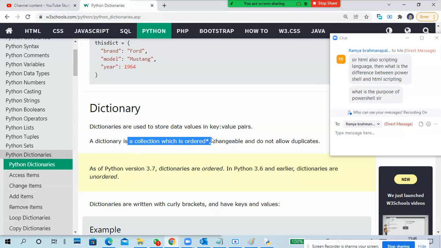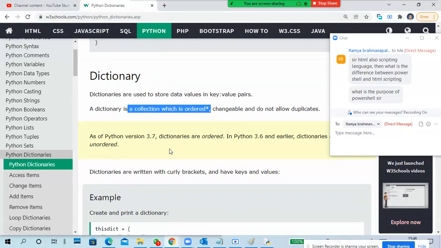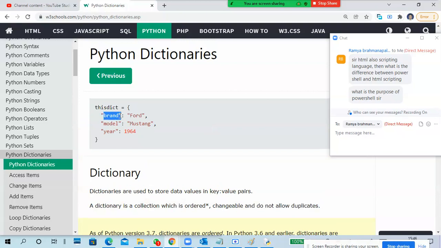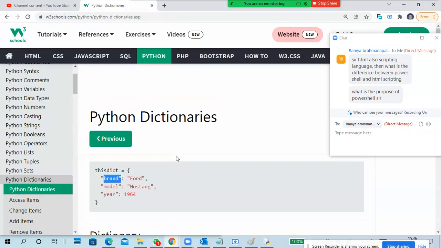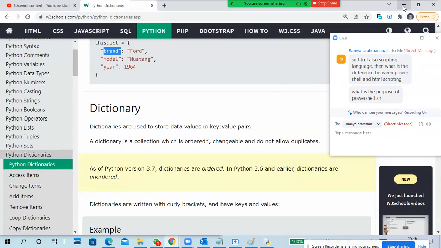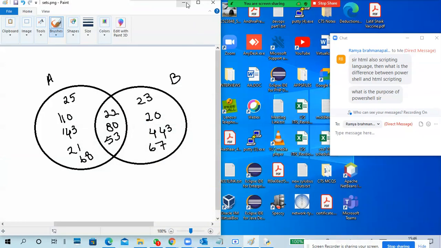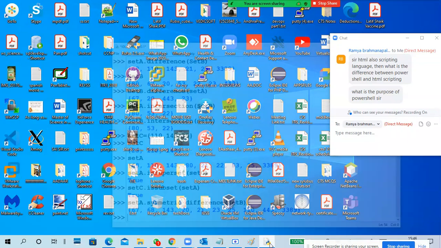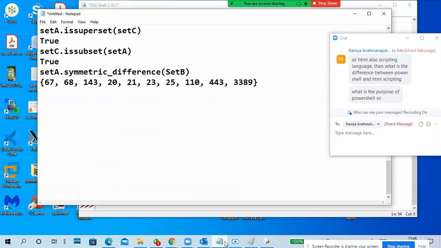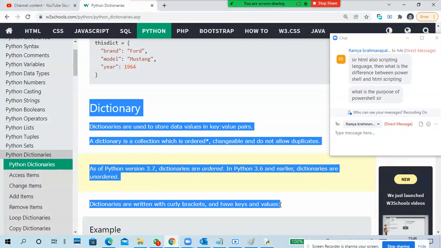Dictionary is ordered, but it has a star mark here, so it may be ordered, may not be ordered, so we'll see that one. Changeable, so we can change it. Does not allow duplicate values. It means if you put brand again, it won't allow that. So we'll see how dictionary will function. This is a completed part. What do we have to do first? Copy it.